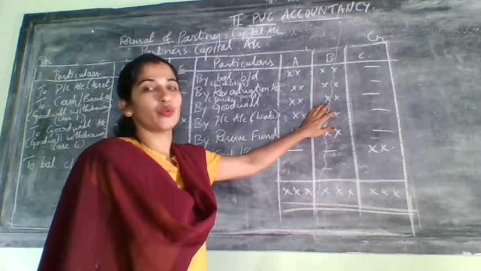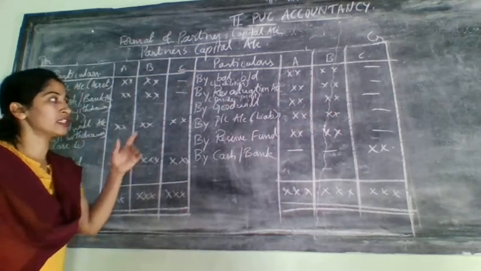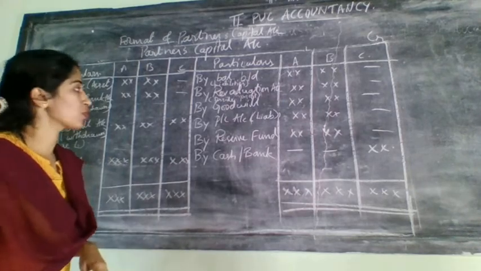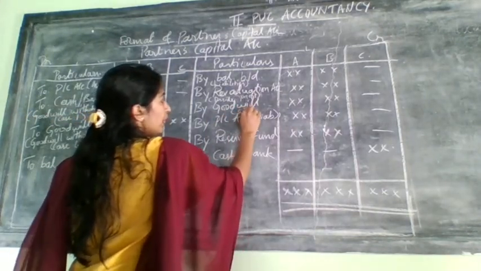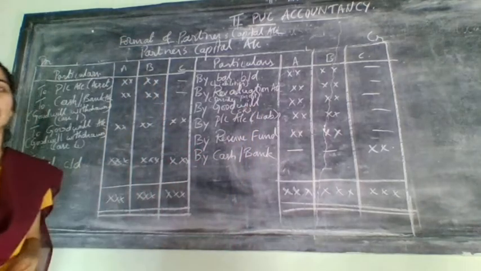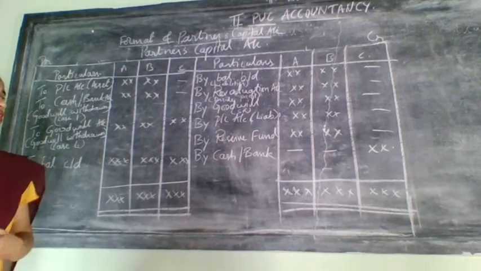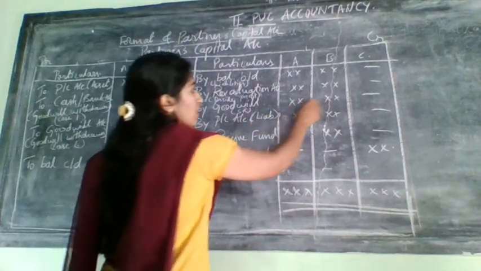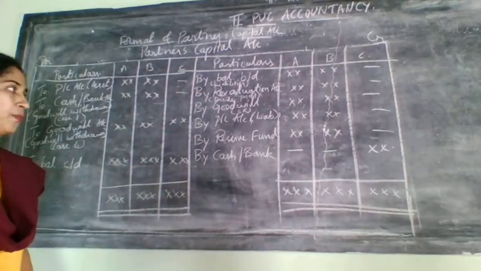Already you have learned the distribution of goodwill. When he brings in the form of cash, then you need to distribute this goodwill in the sacrifice ratio. Which ratio? Sacrifice ratio. That is also for only old partners and not for the new partner.